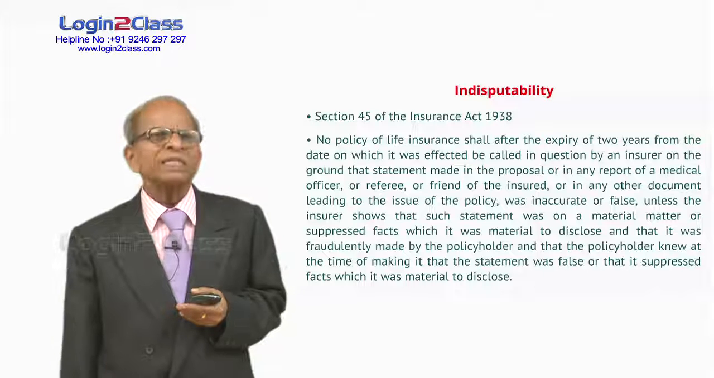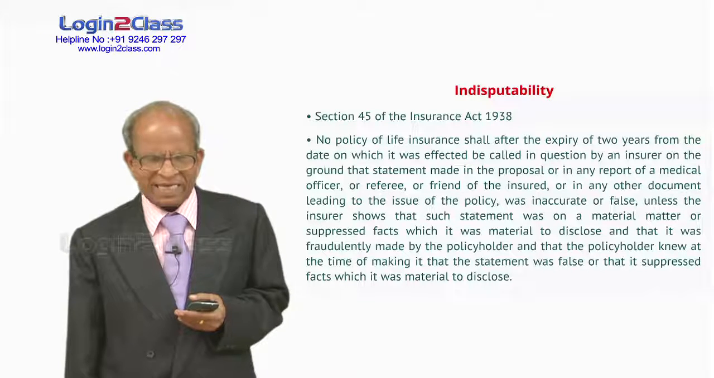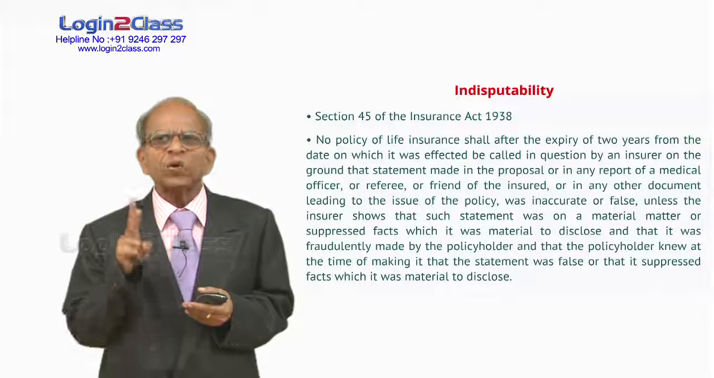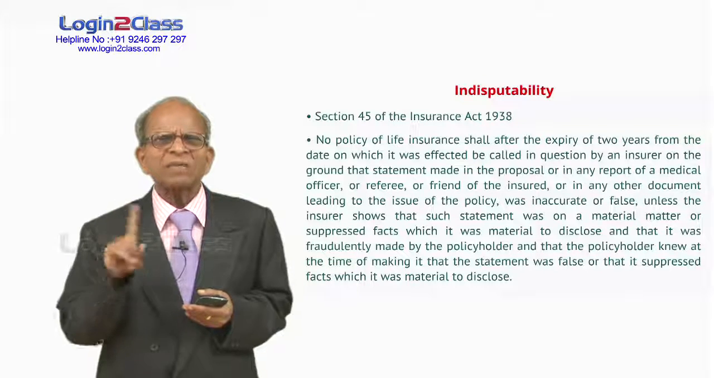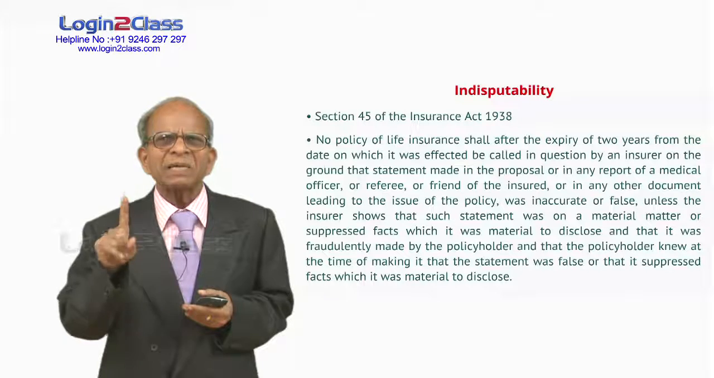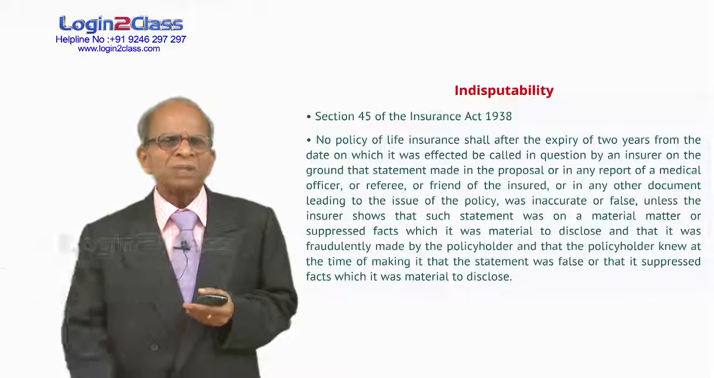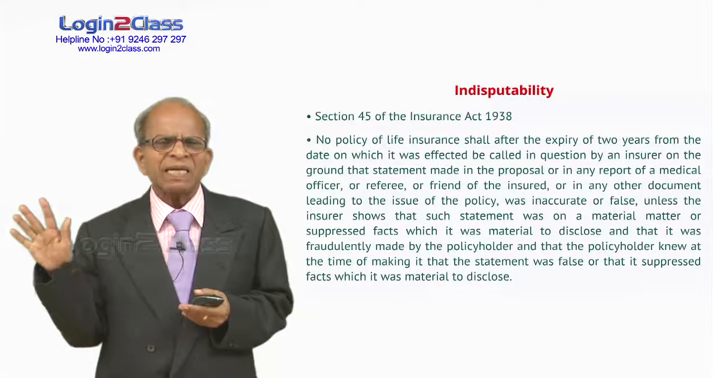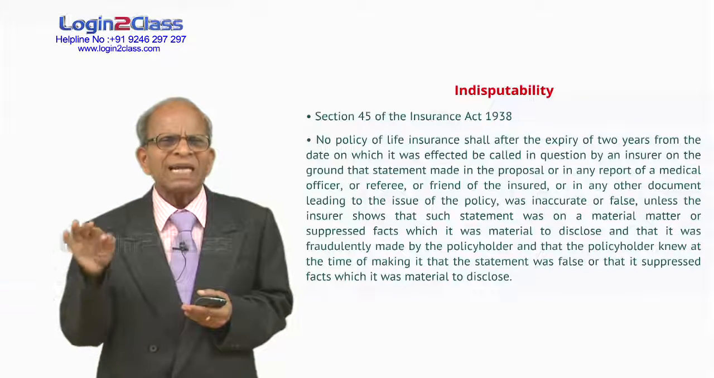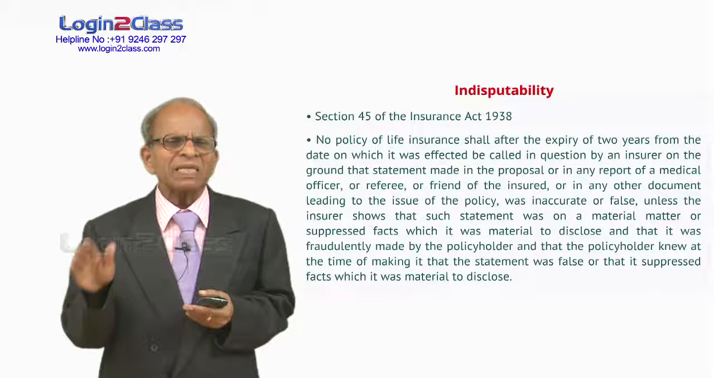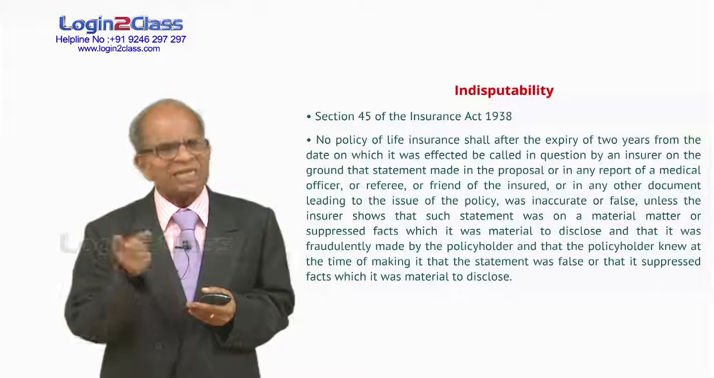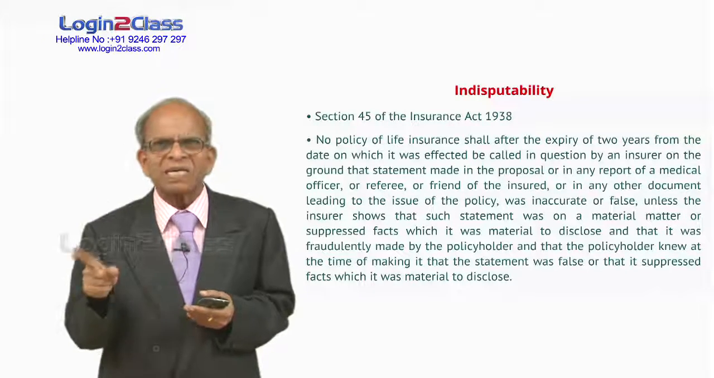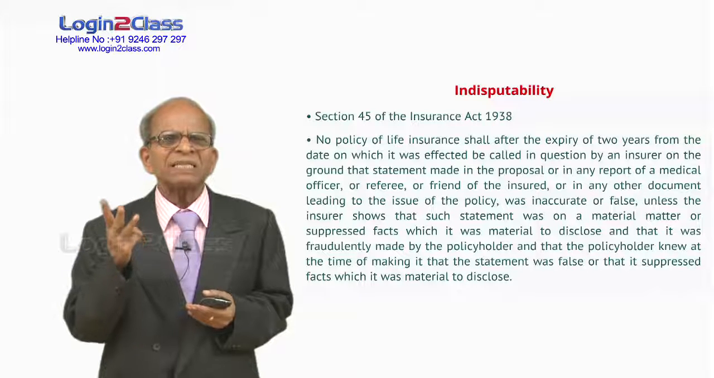Section 45, which deals with indisputability, says, after 2 years are over from the risk date, the company cannot cancel the policy just because a certain point was not correctly mentioned. During the first 2 years, they can cancel the policy if the slightest misstatement is there or the slightest suppression of fact is there. But even after 2 years they can cancel the policy, but 3 conditions will have to be satisfied.